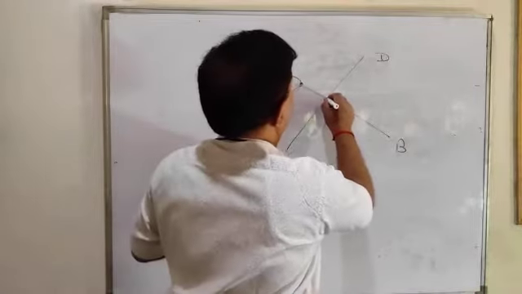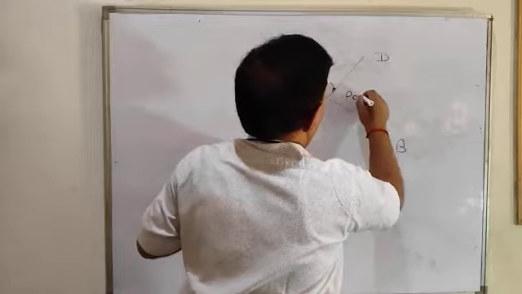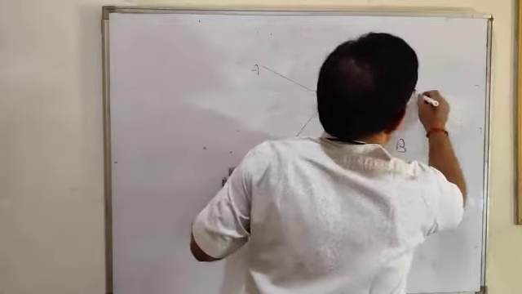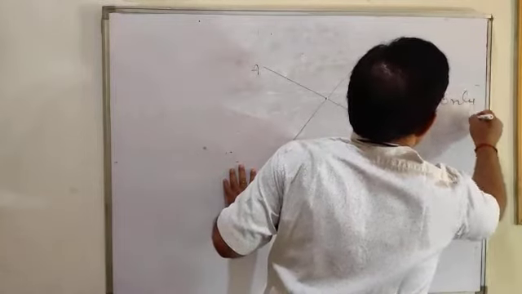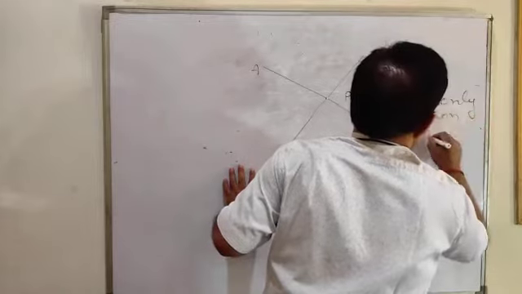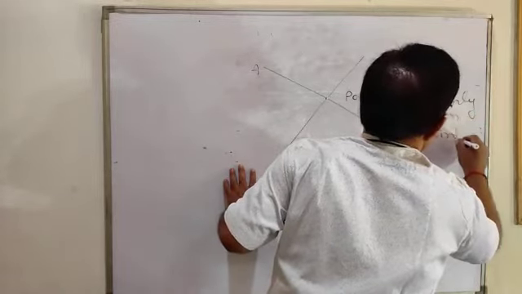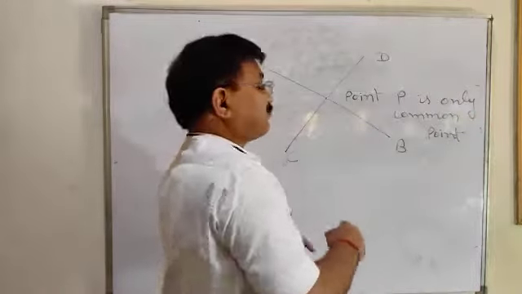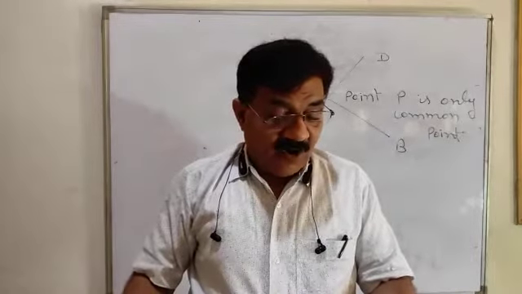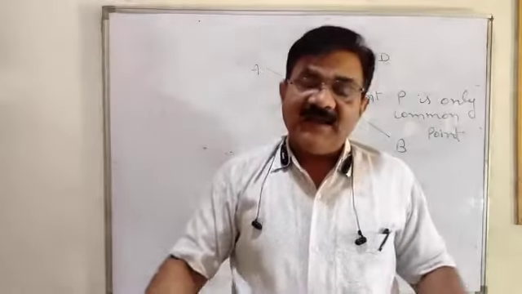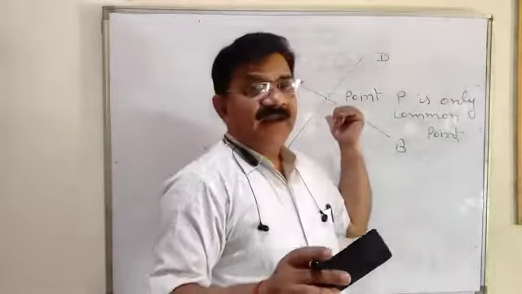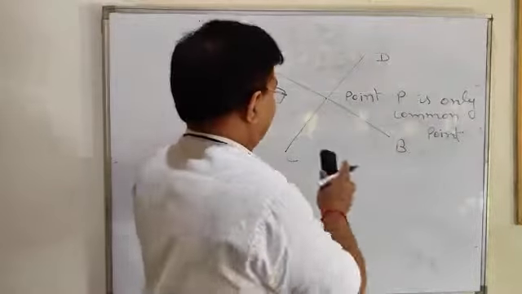Only this point P is the only common point. So two different straight lines cannot have more than one point in common.